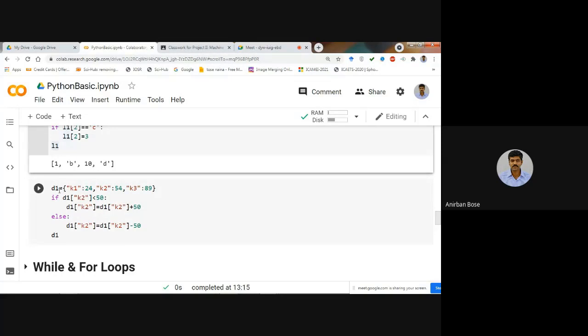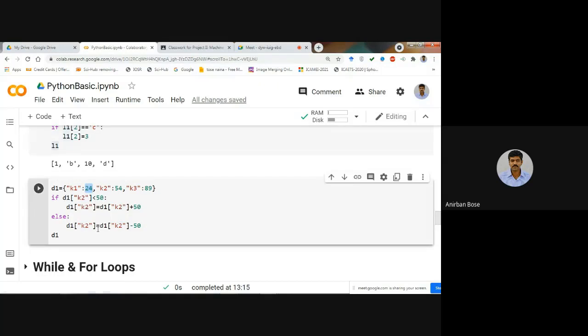Suppose a dictionary has been defined, D1, which is K1: 24, K2: 54, and K3: 89. Key-value pairs are there. And if D1[K2] is less than 50, it is checking what is the value of the K2 key. In our case it is 54. So it is not less than 50, so it is not satisfying this condition, right? So it is not going to add 50 to this value. It is definitely the else, that means it will go here, and it is going to subtract 50 from this.